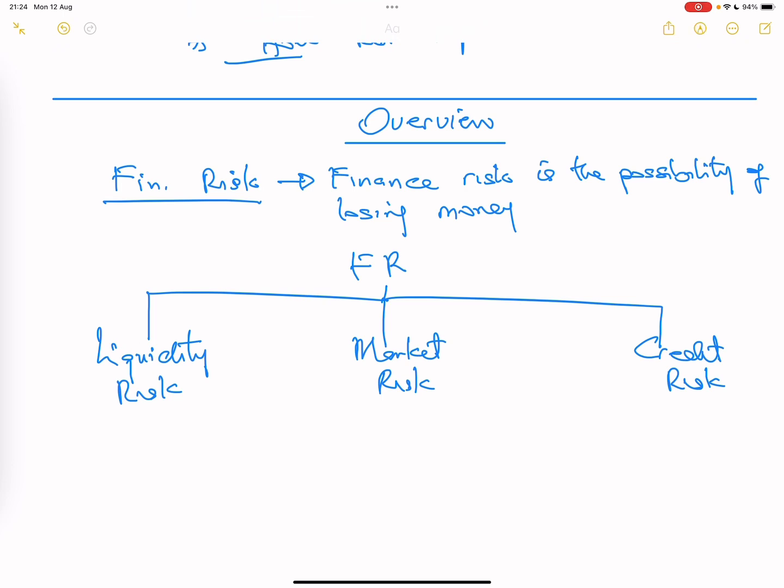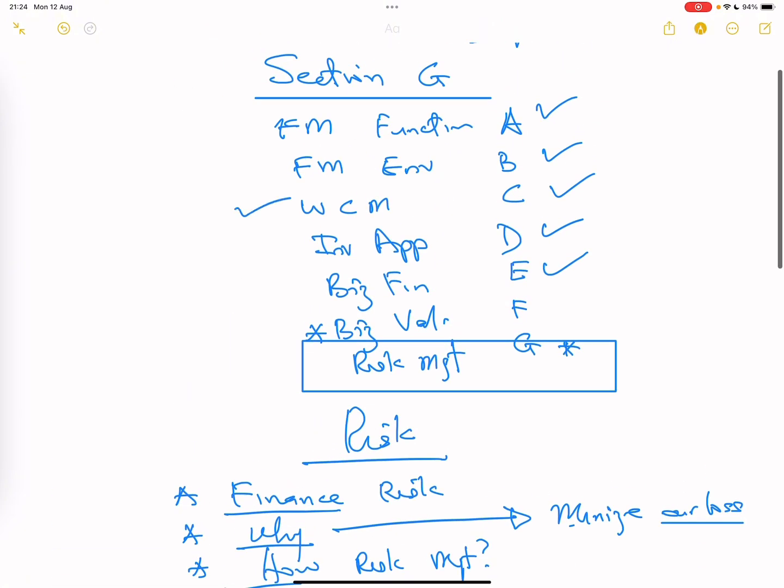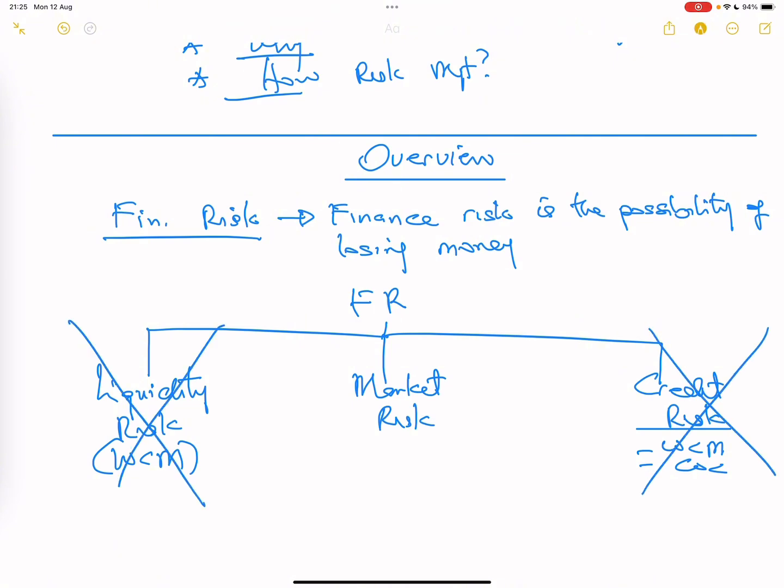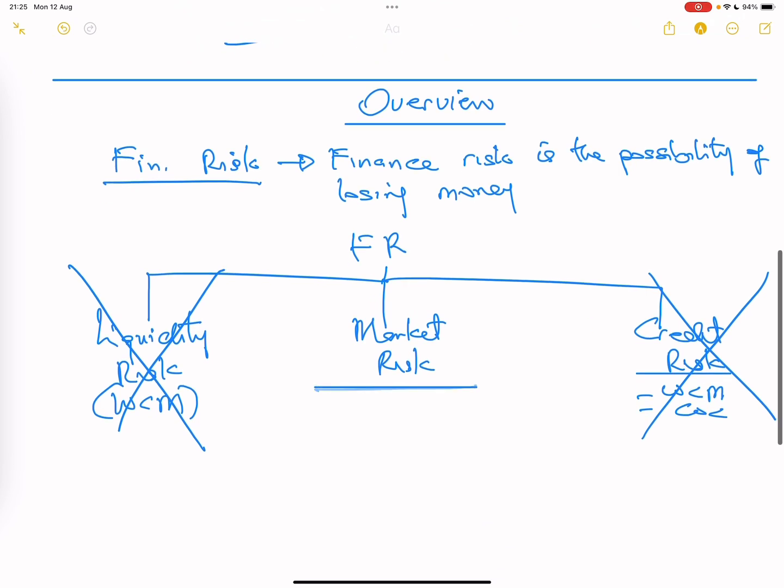Liquidity risk is the likelihood that you don't have enough cash to fulfill your obligations, and that is why we were taught working capital management in section C of the syllabus. Credit risk is the risk that your debtors will not pay you back. Likewise, working capital management touches on it, and cost of capital is also involved in that. So in this part of the syllabus, we are not looking at liquidity risk, we are not looking at credit risk. Our focus is on market risk.